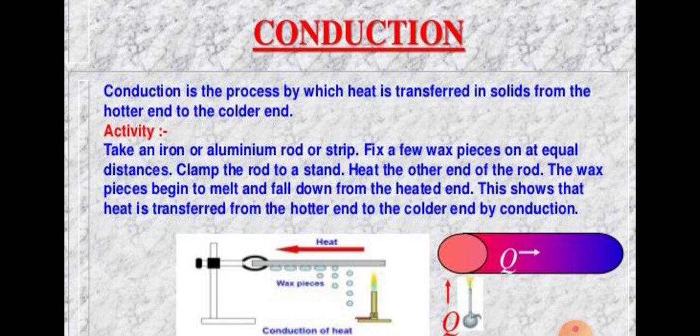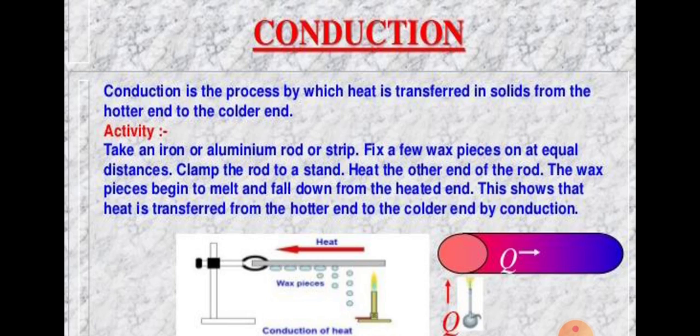So transfer of heat by the process of conduction takes place only in solids. Understood? This can be explained as follows. In a solid, the particles are very closely packed together. Everything is made up of small particles, but in a solid these particles are closely packed together. So the weight of a solid is more than a liquid, and it is also very hard material.